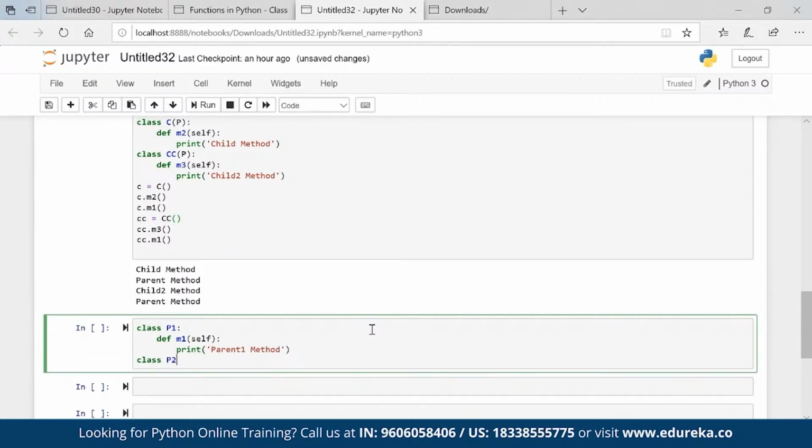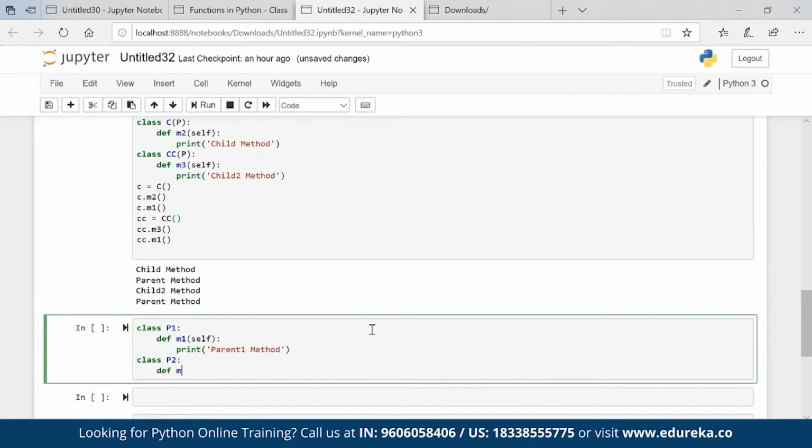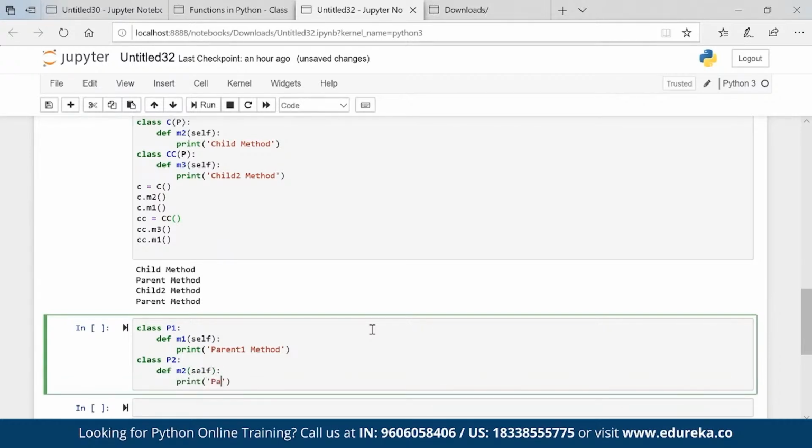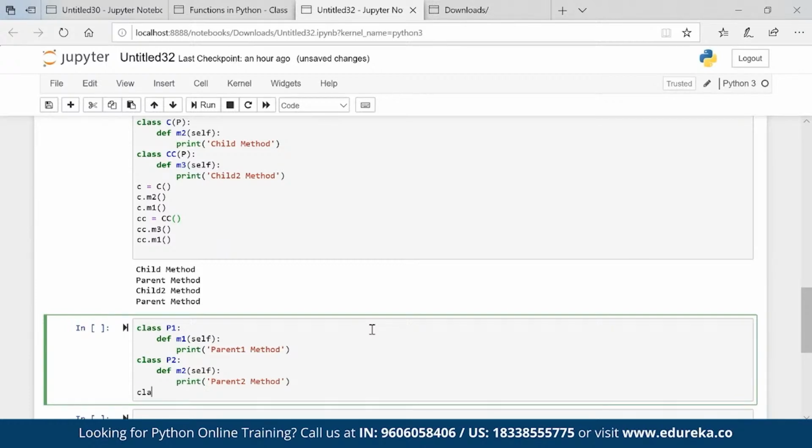Similarly, class P2 def M2 self print parent 2 method. Okay. Now the child comes in. Here I have P1 and P2. My child is C. And then def M3 self print child method.